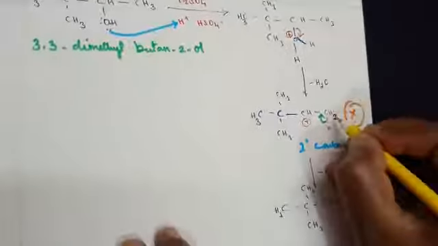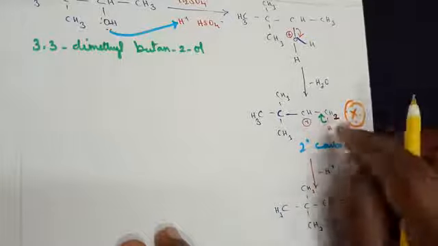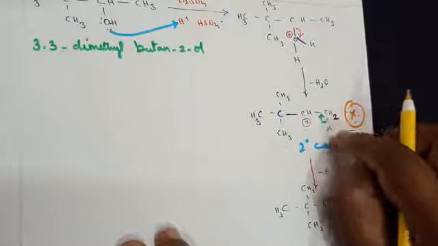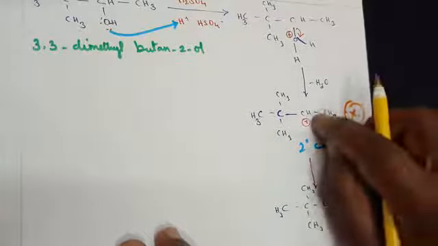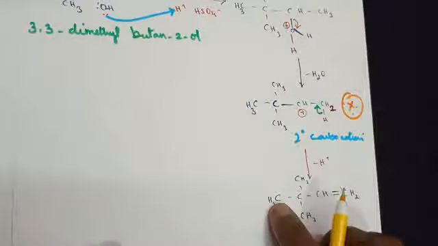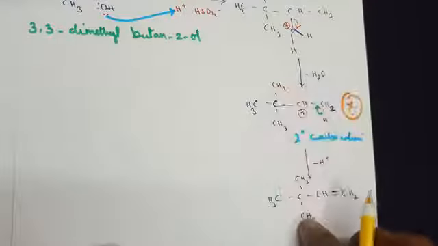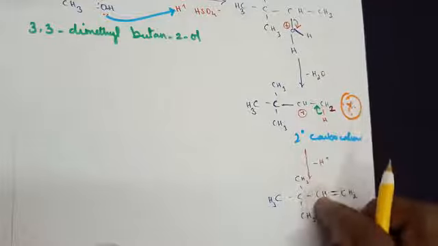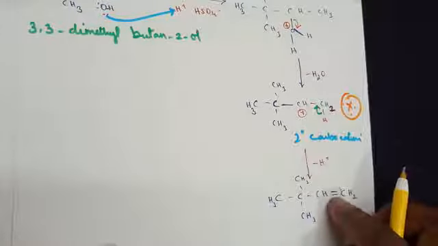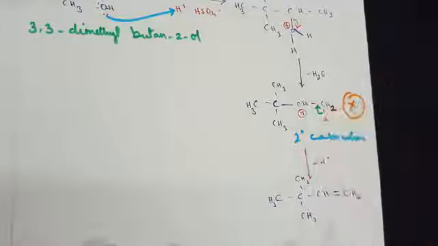I have written it in terms of CH2 and H. As a result of losing the hydrogen, the bond moves in here. So you get CH3, C, CH3, CH3 as it is, CH also as it is. The single bond becomes a double bond, and you get a CH2.